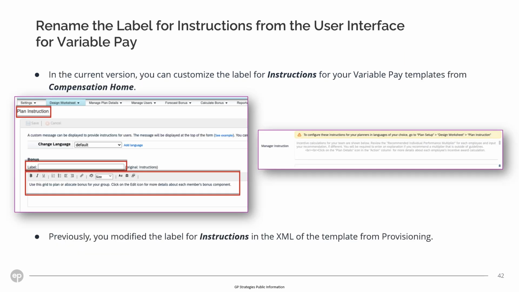In the current version, you can customize the label for instructions for your variable pay template from Compensation Home. Previously, you modified the label for instructions in the XML of the template from provisioning.